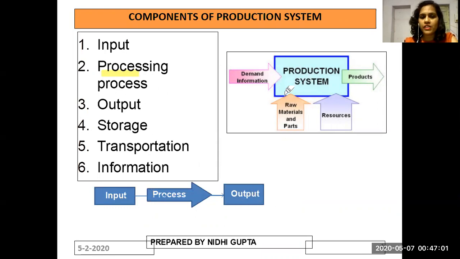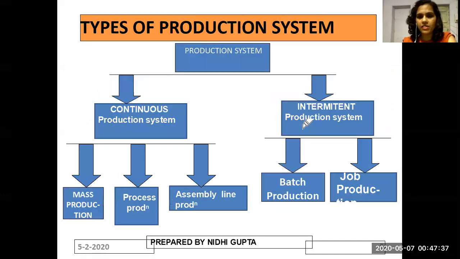In this figure, what you can see is there is a demand information. Basically, something is there which is the motherhood of any operation. So there is certain demand, and this demand is representing the motherhood of the production system. Here you can see we require raw material, parts and resources. These are taken as the input for this production system, which after the processing operation is converted into the product. So this is all representing the parts of a production system.